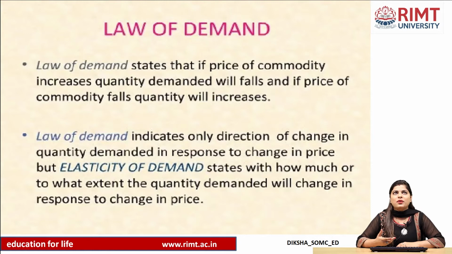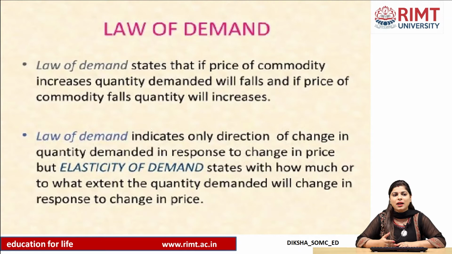For example, take product A, like fruits, vegetables, milk. No matter how much the price increases, the demand for these commodities will definitely be there. You may increase the price, but the demand for these goods will still be there.